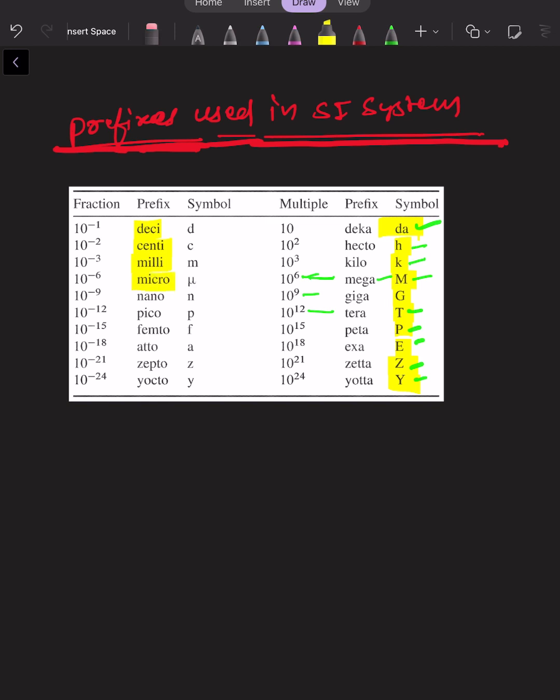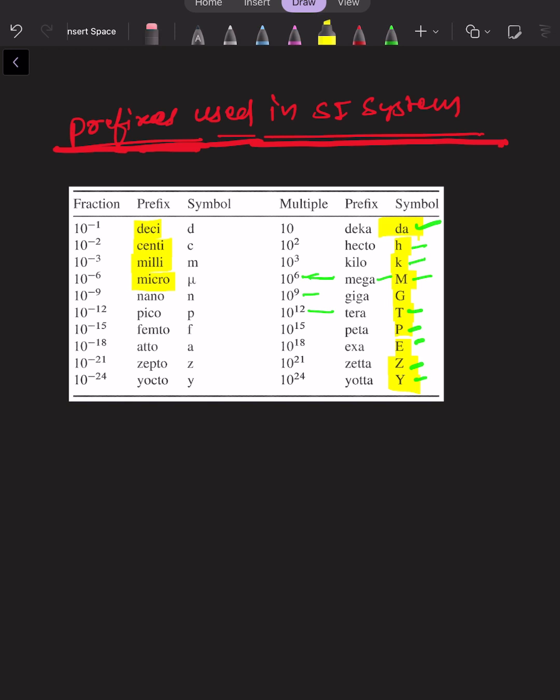If any science teacher says we will learn about microbiology, then he wants to say we have to learn about microorganisms, meaning the size of that living or non-living thing would be in 10 to the power minus 6 meter, micrometer.